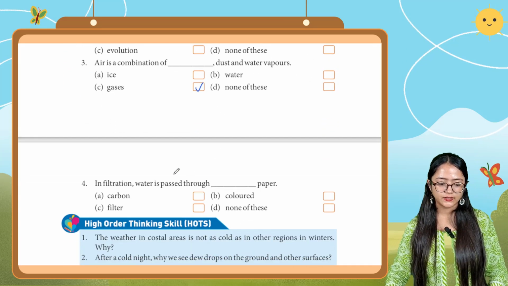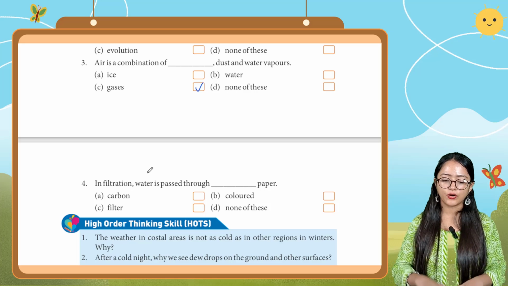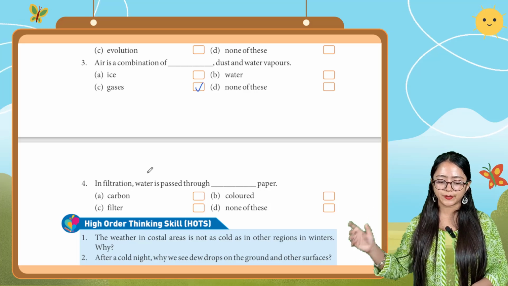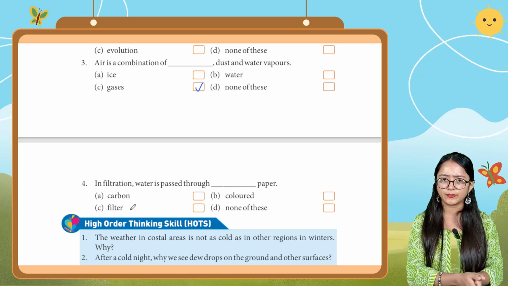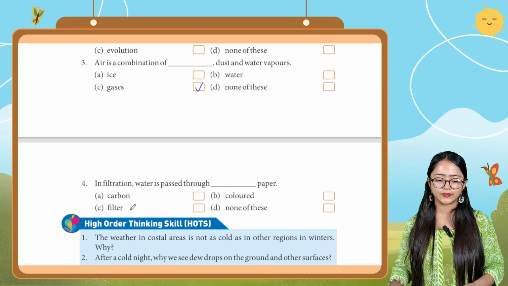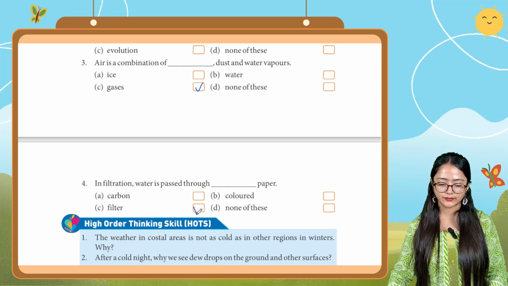Next one. In filtration, water is passed through dash paper. So in filtration, water is passed through carbon paper, filter paper, or colored paper. It is filter paper. So just tick that one.